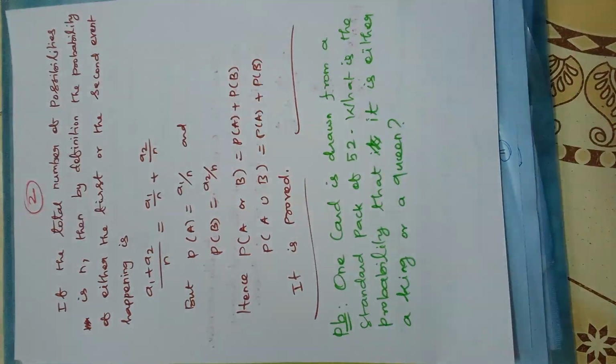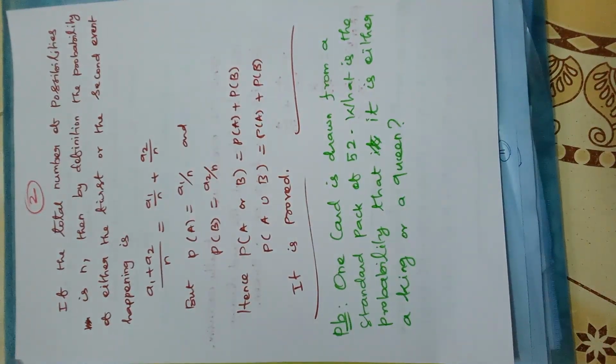And the next one, if the total number of possibilities is small n, then by the definition, the probability of either the first or the second event happening is (a1 plus a2) by small n. So a1 ways can happen capital A, a2 ways can happen capital B, isn't it? I'm going to add these two events, a1 plus a2, divided by the total number of possibilities. So it can be split as a1 by n plus a2 by n.